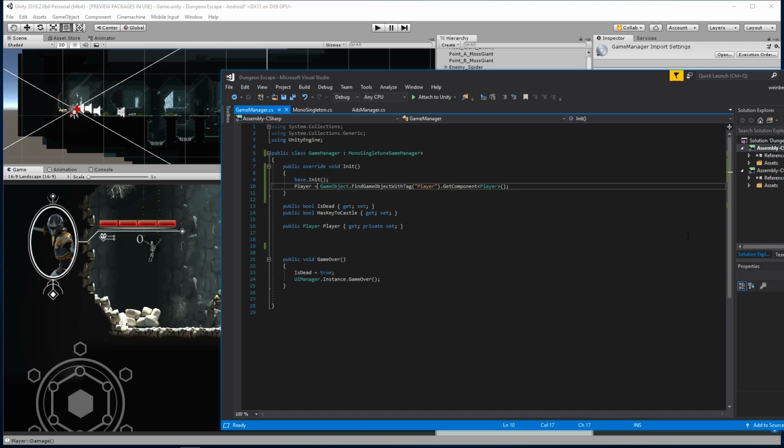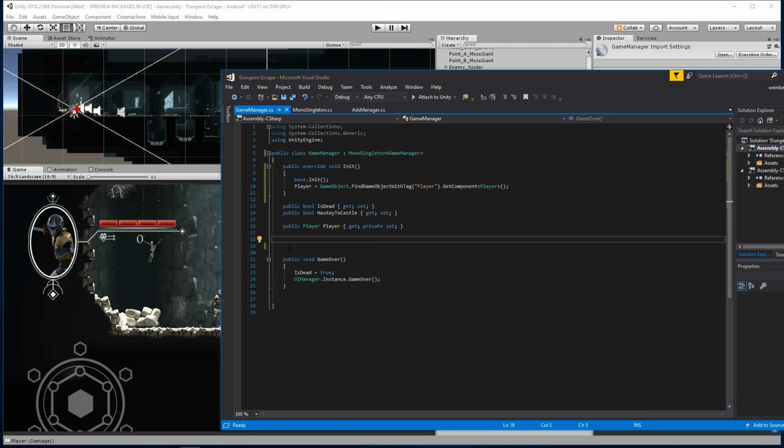Let's see here. So we have our player. The way this is going to work is our player is going to be running through the map and we're going to have checkpoints, and we're going to maintain a list of checkpoints. When the player dies, we're going to spawn him at the most recent checkpoint reached. There are a couple ways I can do this. I can maintain a list of checkpoints, which is pretty useless because I'm only interested in the most recent checkpoint.